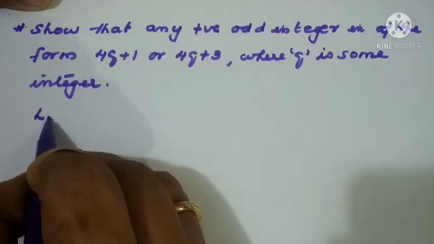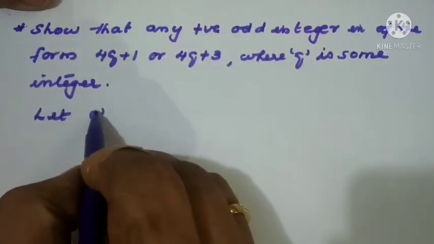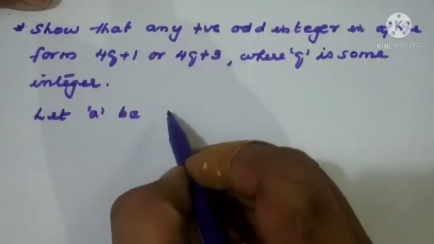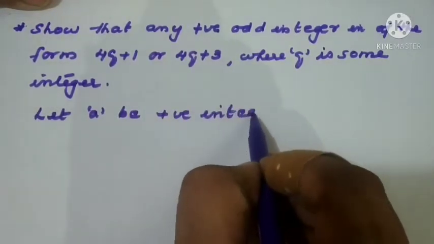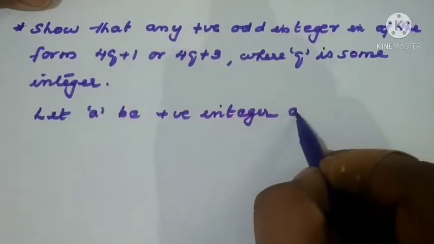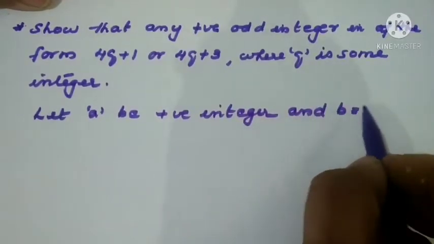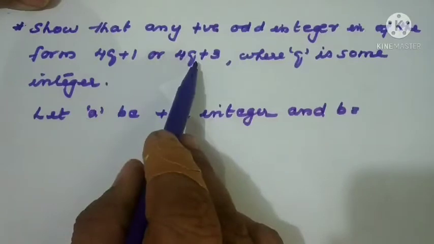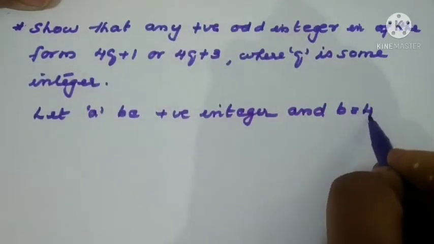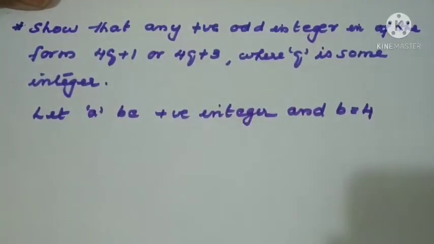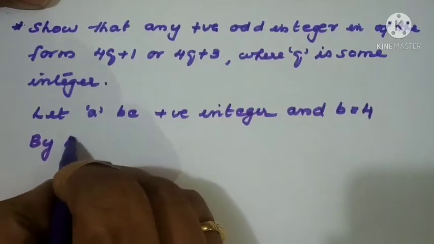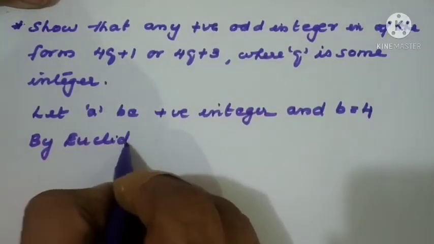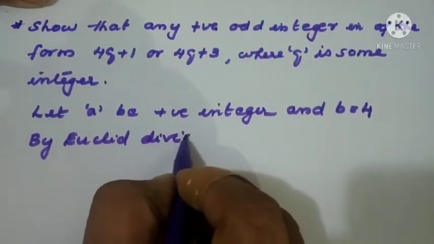Let a be a positive integer, and what is to be taken for b now? b equal to, read the question, 4q + 1, 4q + 3. So b = 4 only, right? Now we have a positive integer a and b = 4. By Euclid's division lemma, what can we write?